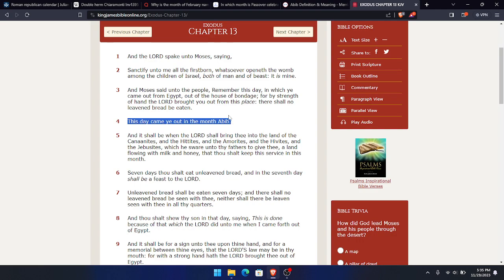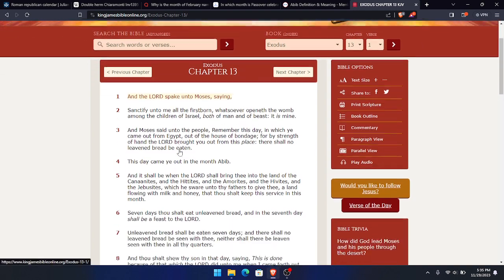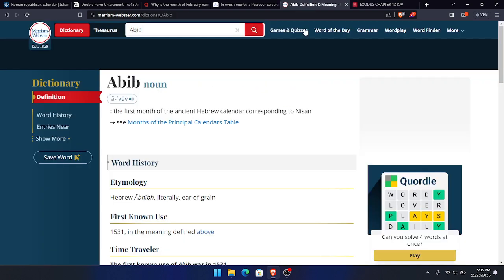How do we know that? Because in the previous chapter it tells us that the Passover is in the beginning of months, which means the first month. The first month must be Abib, because it tells us that the Passover is out of the month of Abib, which is the beginning of months. Abib is what? March.